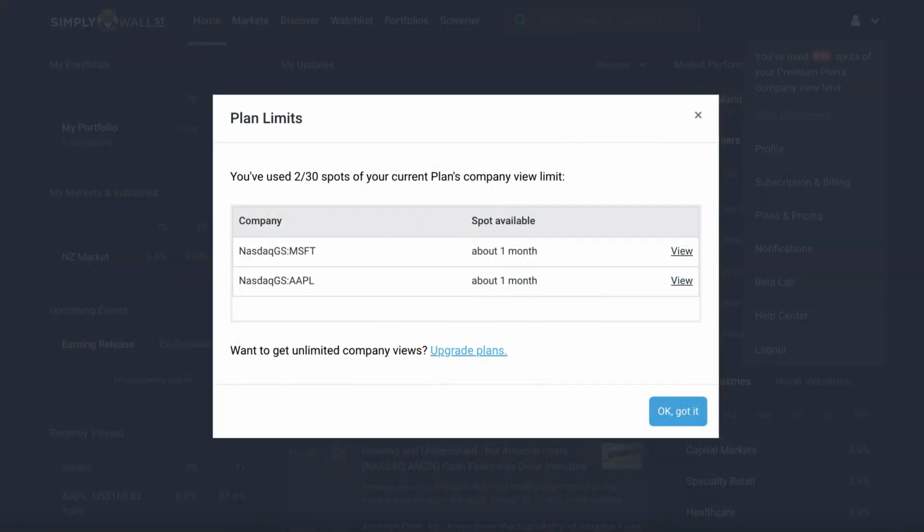So while it may be considered a con to some, it's not considered a con to others, and that is the fact that you are limited to only being able to view 30 company reports per month. Now for most investors, that's actually plenty, right? Some investors who are moderately active, 30 company reports per month is actually fine, and it's more than they need. Another con is that this investor plan doesn't have the ability to export these company reports to Excel or PDF. Now, that is what is available on the unlimited plan, and we'll talk about that feature in just a second. And that's for those investors who are really keen to get hands-on and actually play around with the data or save certain company reports at a particular time.